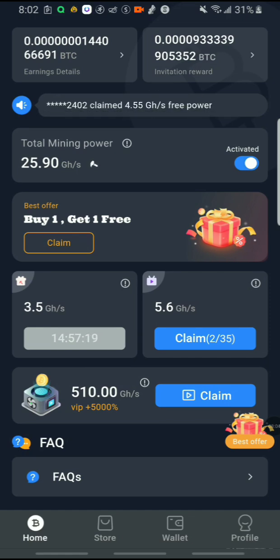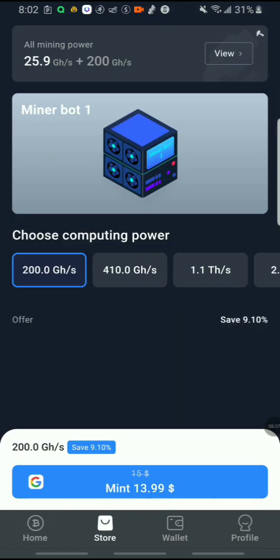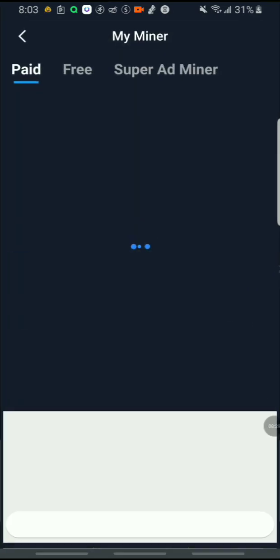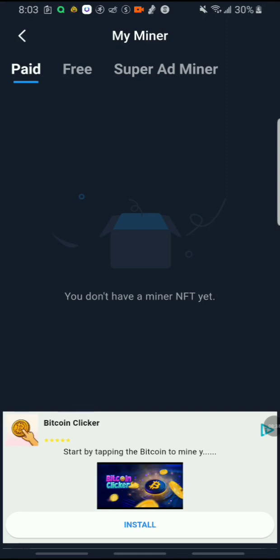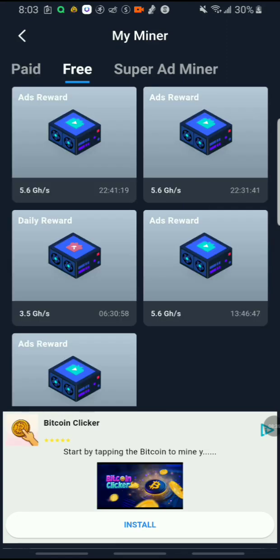And how you know that you have a free version, you're going to go to the section here where it says store. Whenever you download a money making app, you have to go to the store. That's how you know what you can access. When you go to the store, you're going to see all mining power. You need power to mine. That's how you create satoshis. So you're going to click the view button. Once you click the view button, you're going to look for free. That's how you're going to earn.